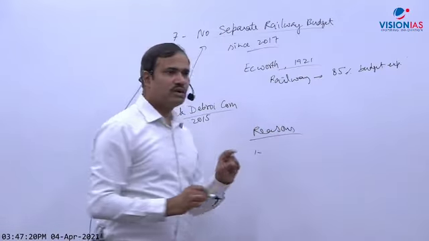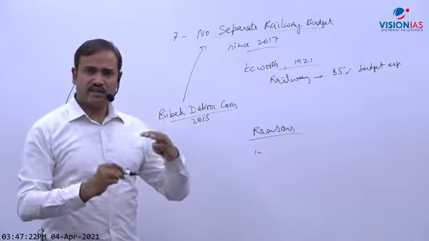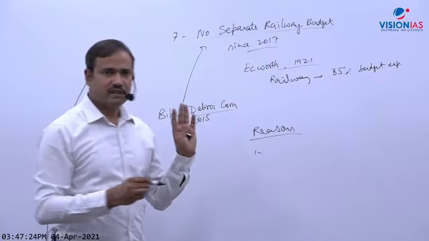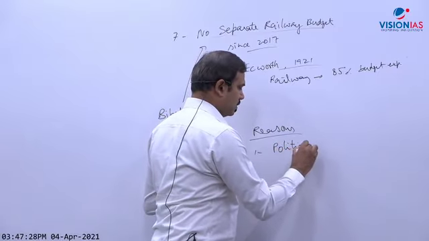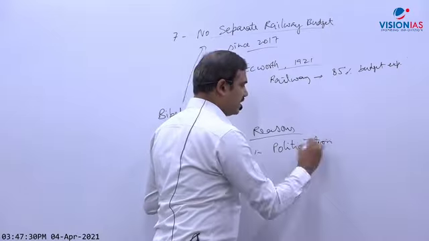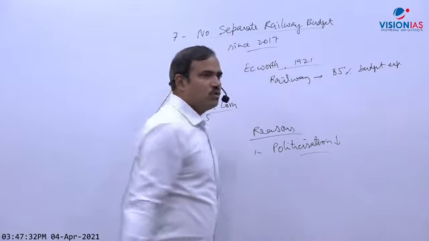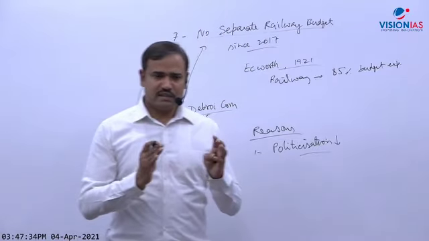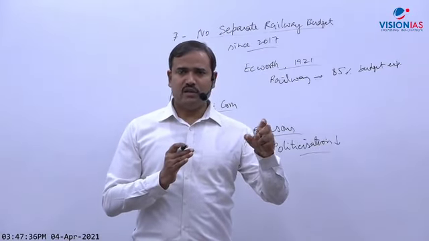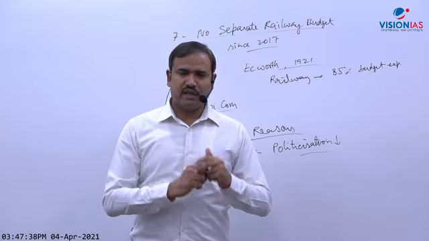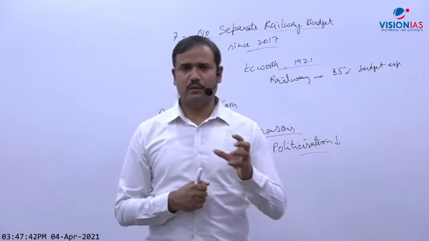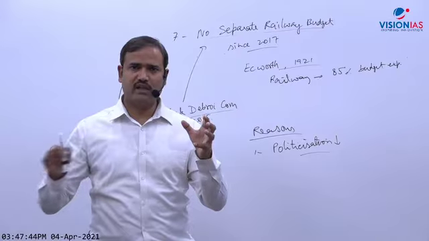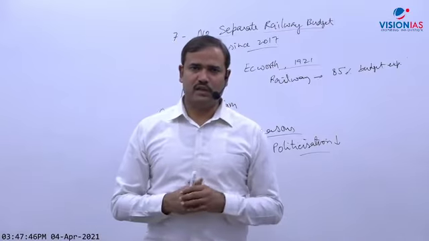The most important reason is that earlier there was much politicization of the railway budget, so that will somewhat reduce. Earlier, regional parties were demanding the railway ministry and bargaining with the center: we will give you support only if you give us the railway ministry, because the railway ministry is important for connectivity and important for regional political parties.